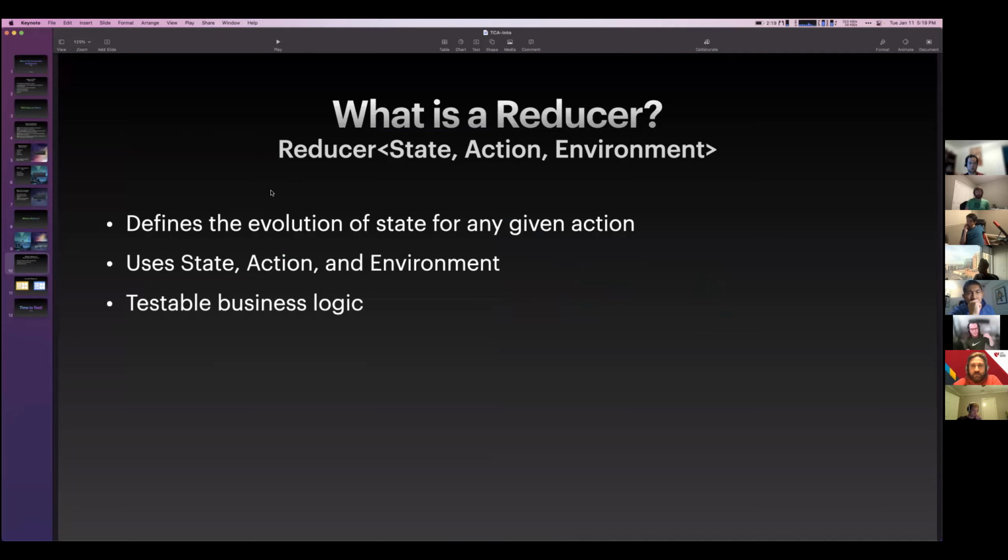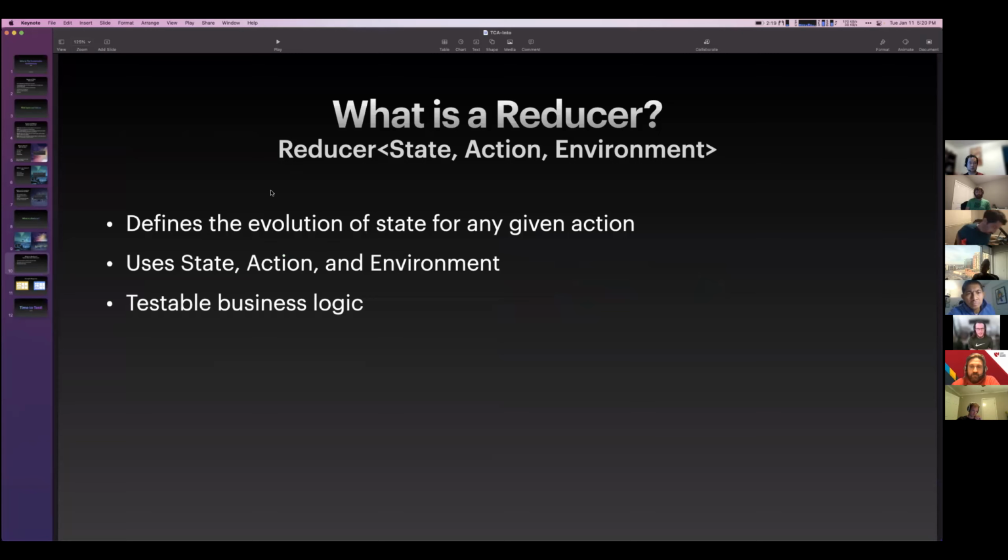If I have this reducer for a login and the action is login, then it's going to start the login process. It's probably going to hit an API. And then at the end, it's going to feed in and say, I've logged in, or there's an error. Reducers use state, action, and they also use environment. The environment's kind of that, hey, I can't really do this directly. I need to reach out and have this done for me.